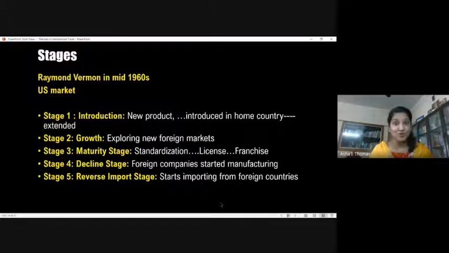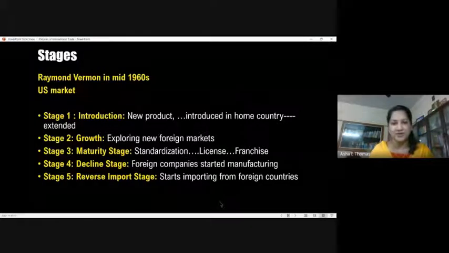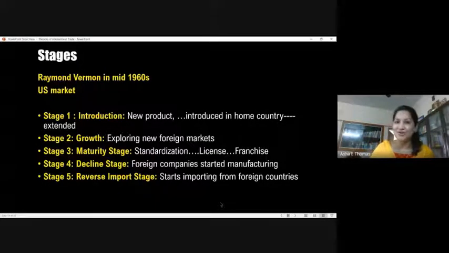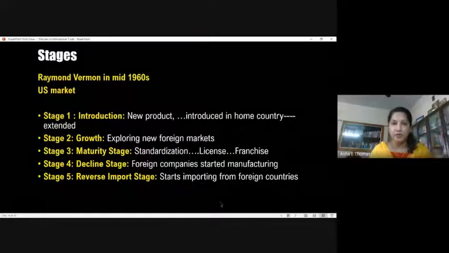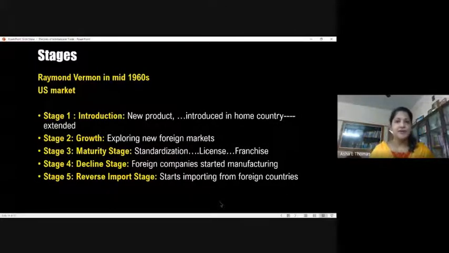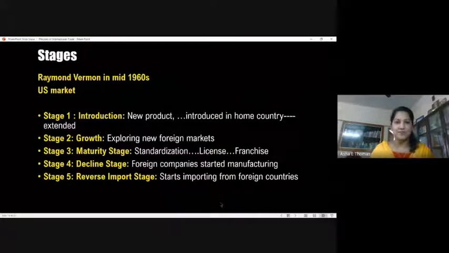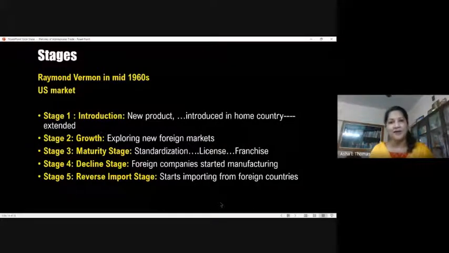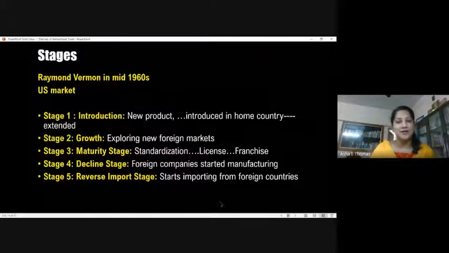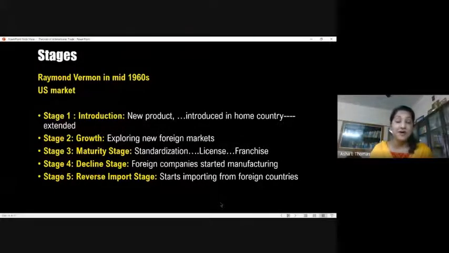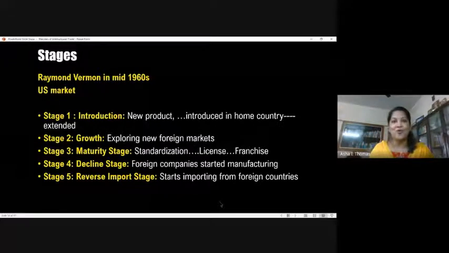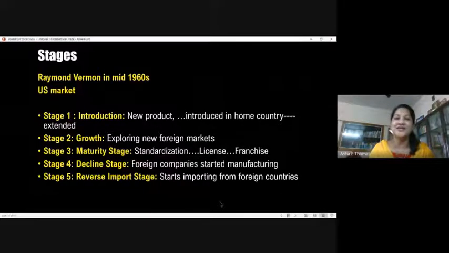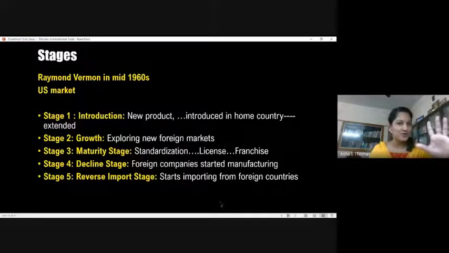So in today's class, we discussed two theories which qualify under the modern theories of international trade. The first one was the opportunity cost theory, where the author tried to explain the basic reason behind international trade by looking at the opportunity cost. He explained that nations should engage in trade with each other for those commodities for which they have the least opportunity cost. So that's the crux of the opportunity cost theory.